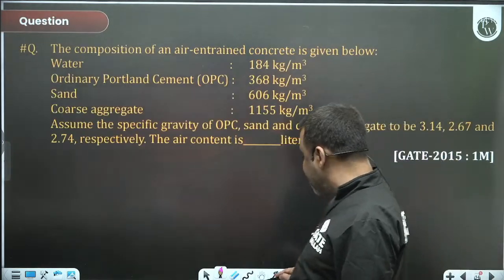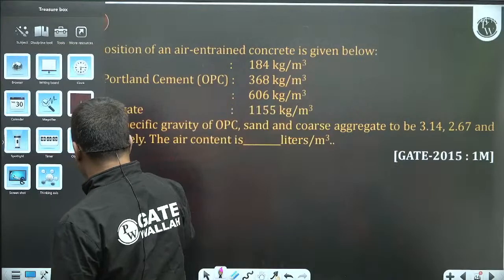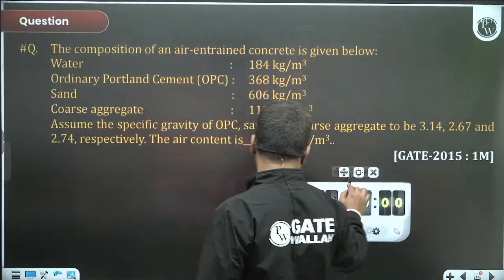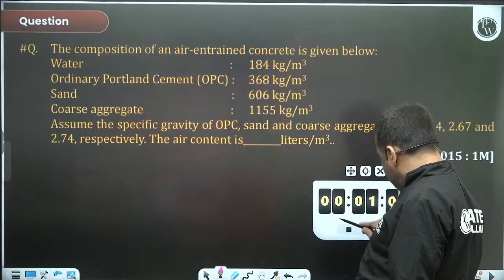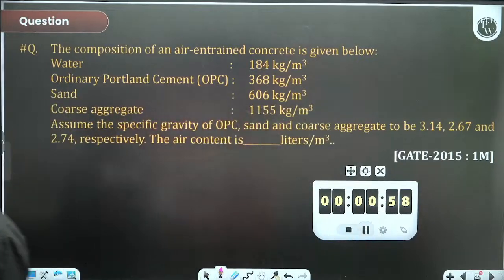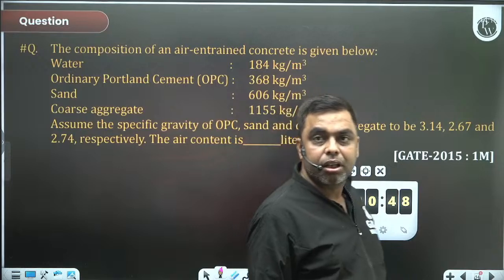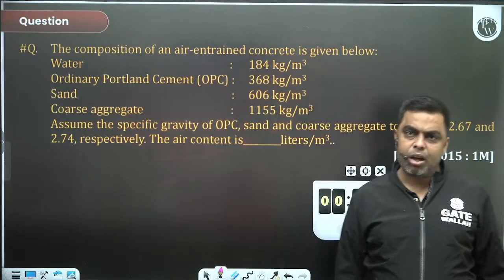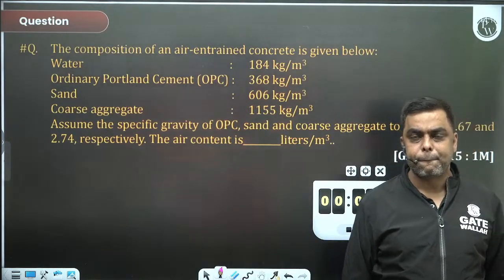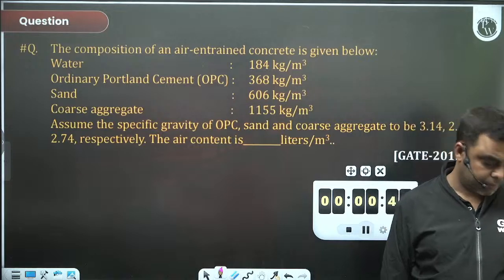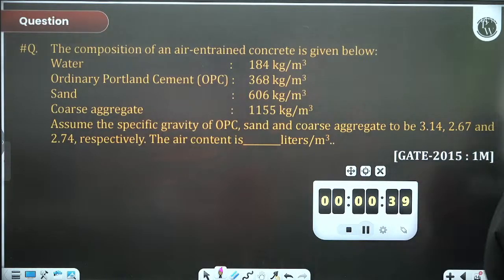This is a numerical question. So let me give you 1 minute, not to solve the question, just read the question and feel the question. Meanwhile, I'll just grab my calculator. Yes, I got my calculator. Please read the question.